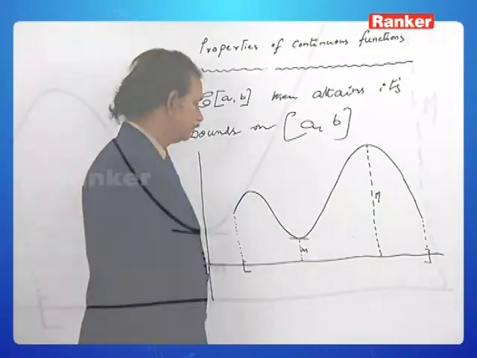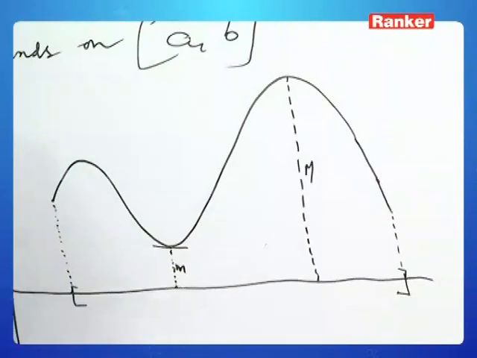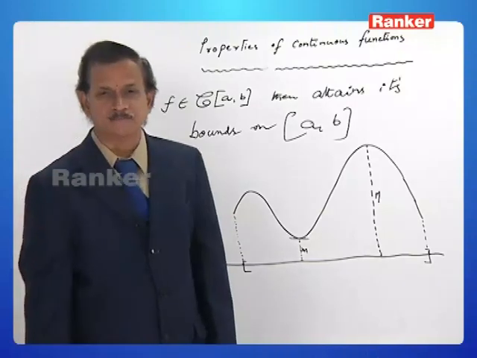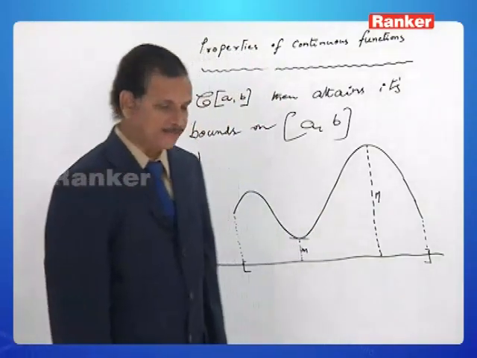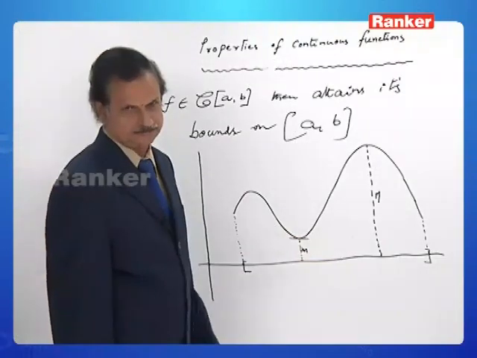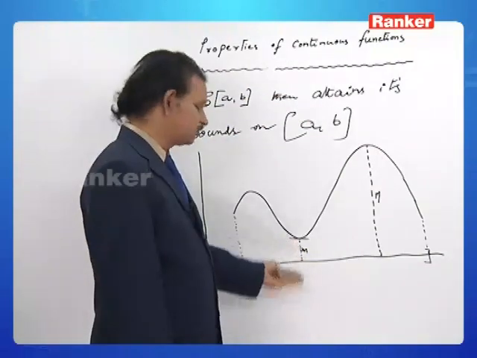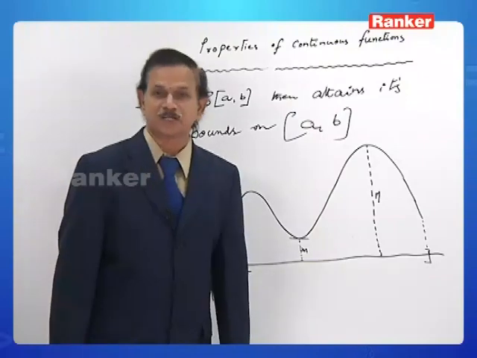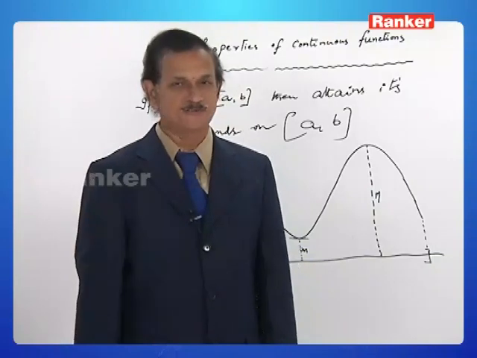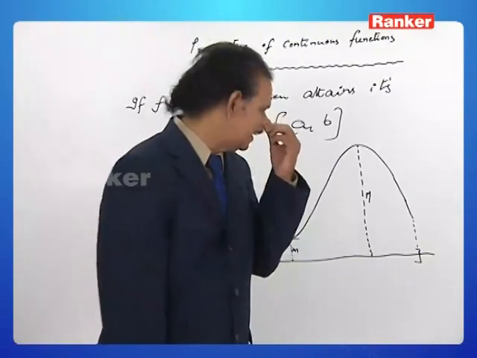Observe the graph. This is the minimum height it could attain and this is the maximum height. What do you mean by height? Y coordinate. What is y coordinate? Y is nothing but f of x, isn't it? That is, this is the least value of the values of f of x. This is the greatest value or supremum, or this is the infimum. Actually speaking, subjectively, the two words infimum and supremum have different definitions, of course. For the present graph, I think it is not a sin to speak of them like that.